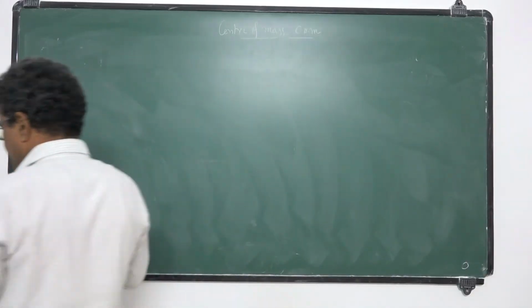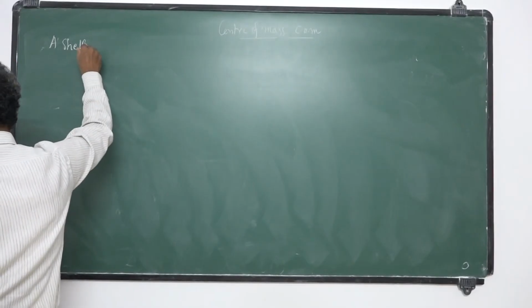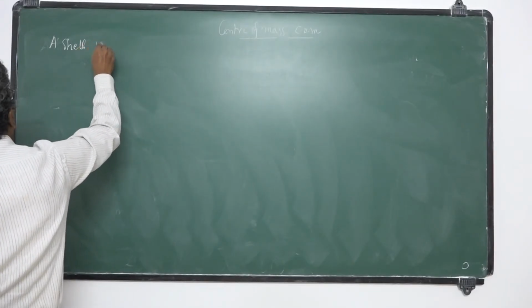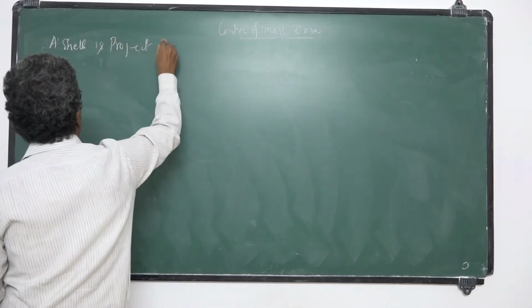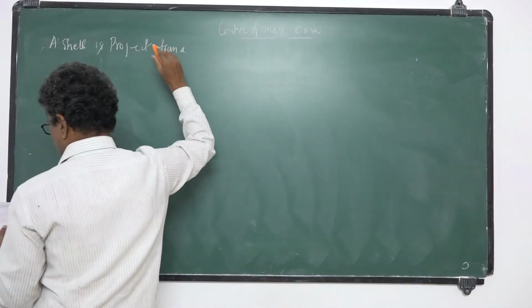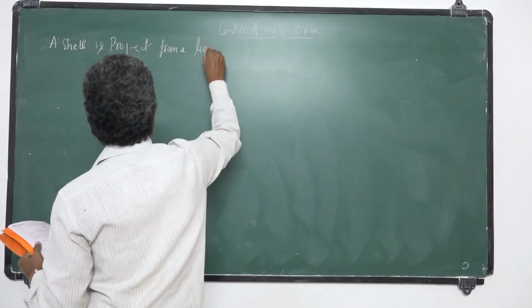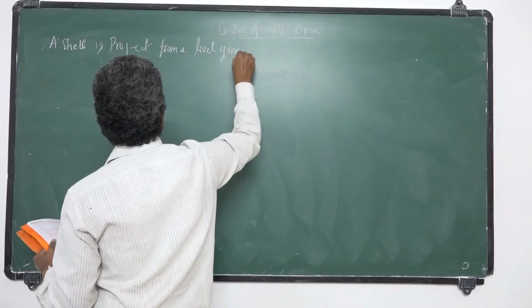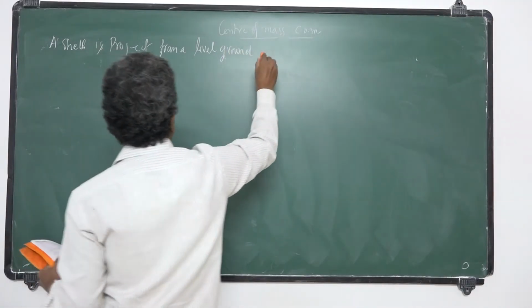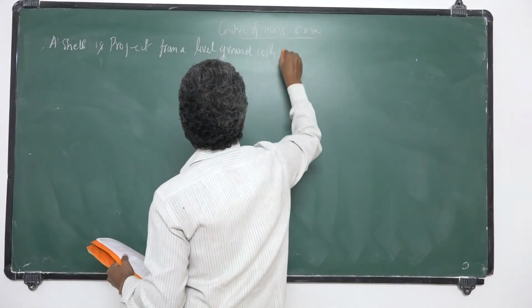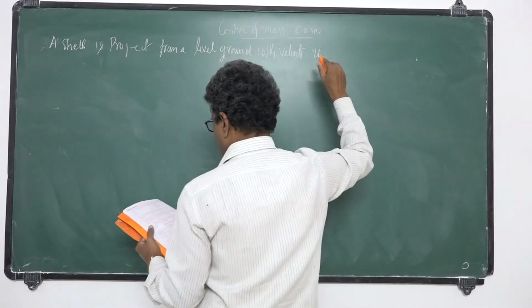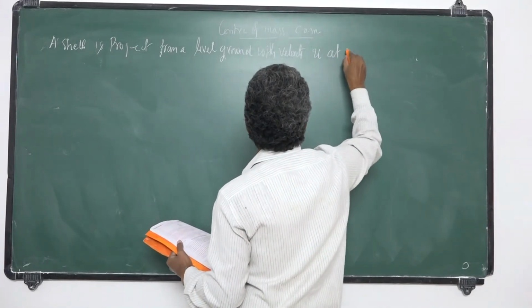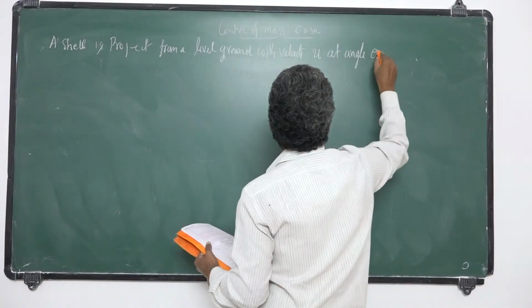A shell is projected from a level ground with velocity u at an angle theta with the horizontal.